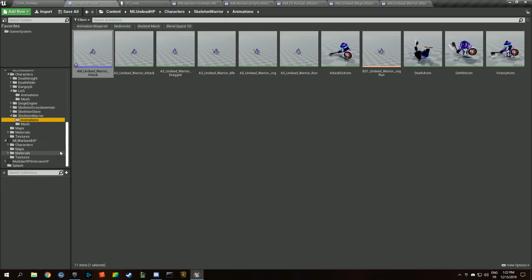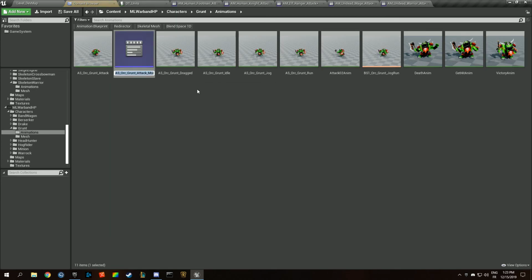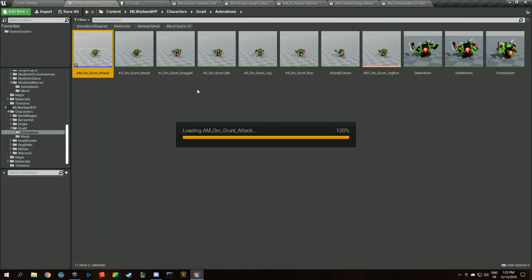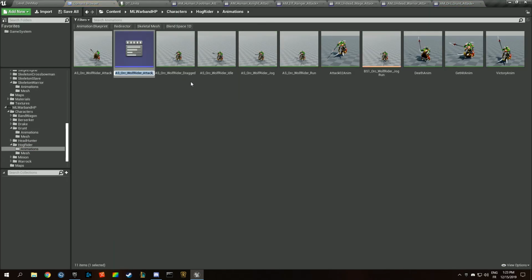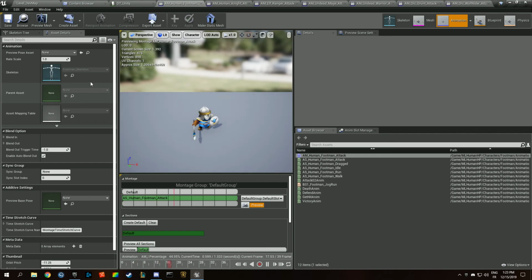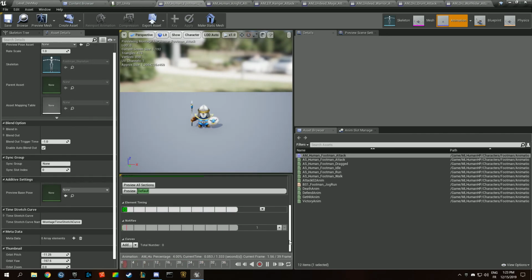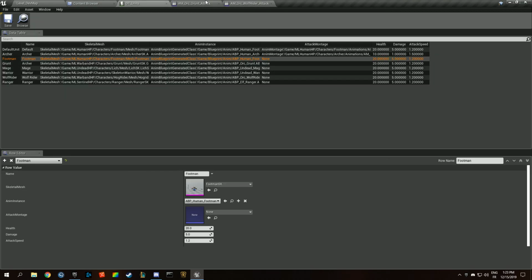Like this. The Orc, the Grunt, and the Wolf Rider. And I think that's all. So did we change anything there? No, we did not. Doesn't seem like it. So we're just going to close them, and we're going to use them.